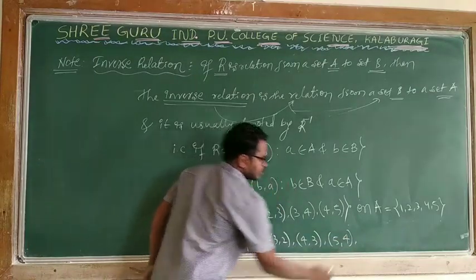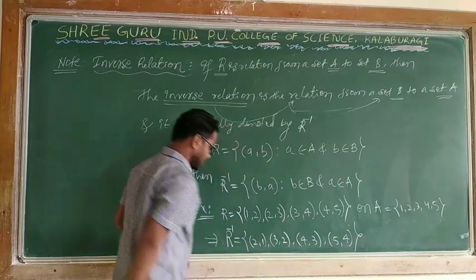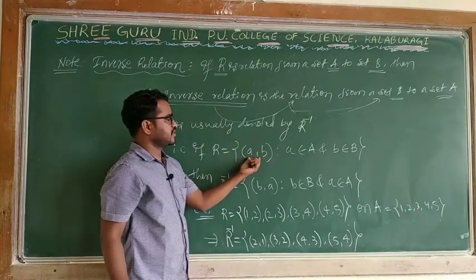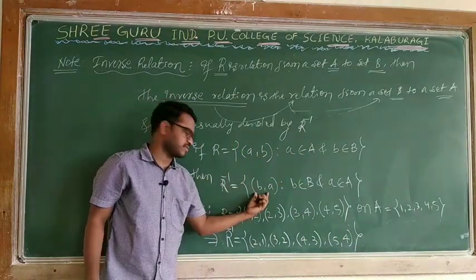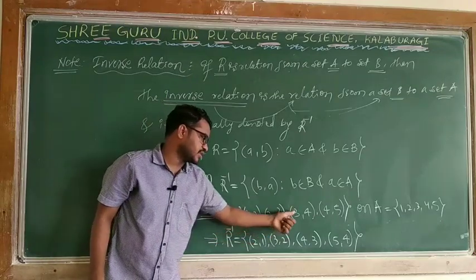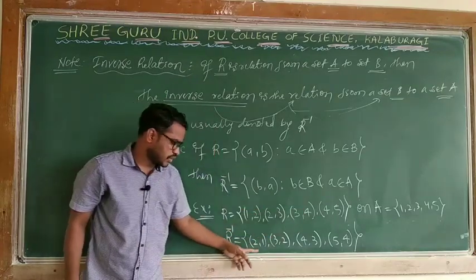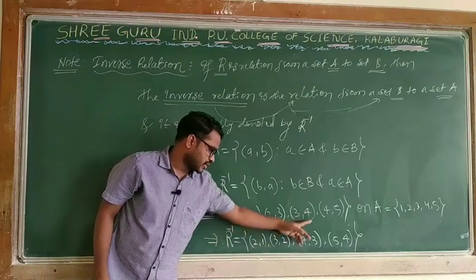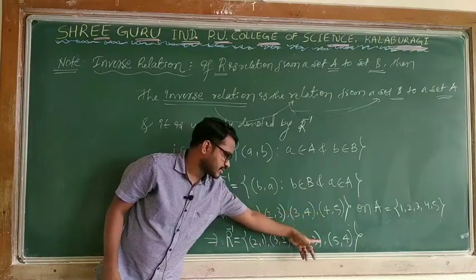I said (a, b) will become (b, a) in the case of inverse. So here (1, 2), (2, 3), (3, 4), (4, 5), and here (2, 1), (3, 2), (4, 3), (5, 4).